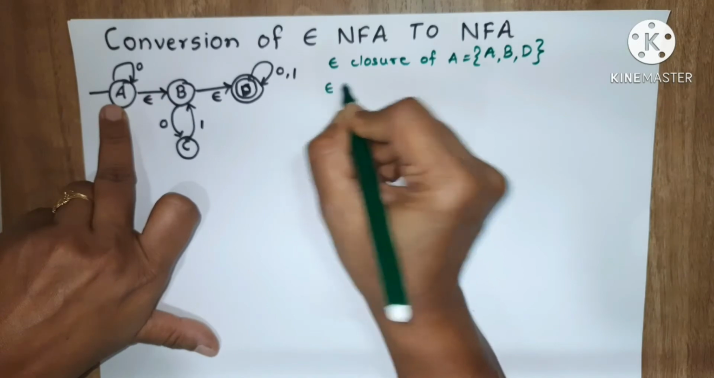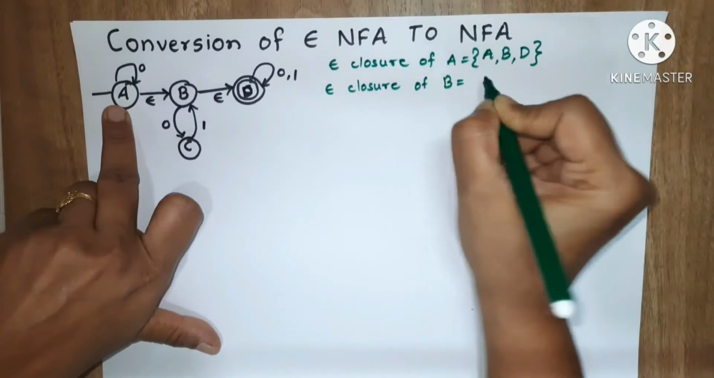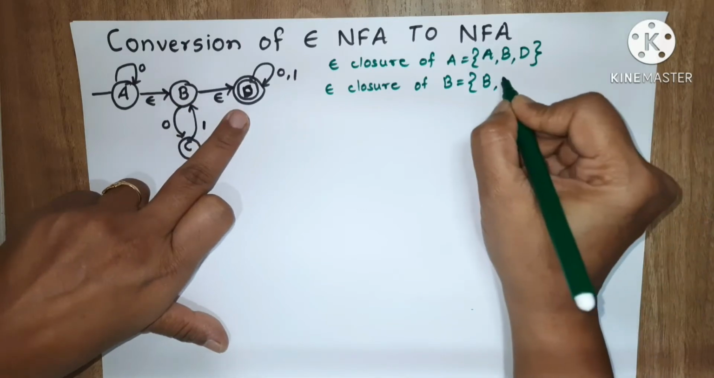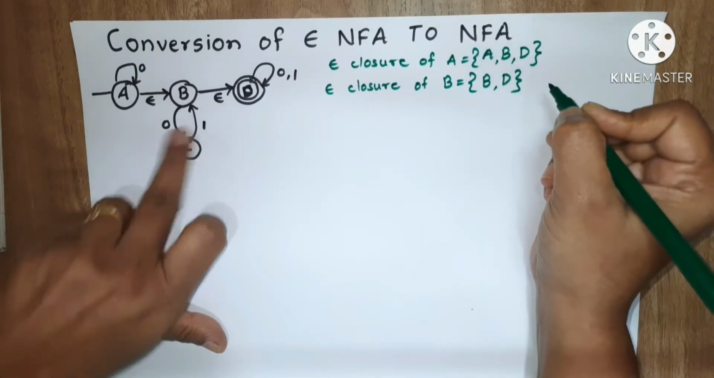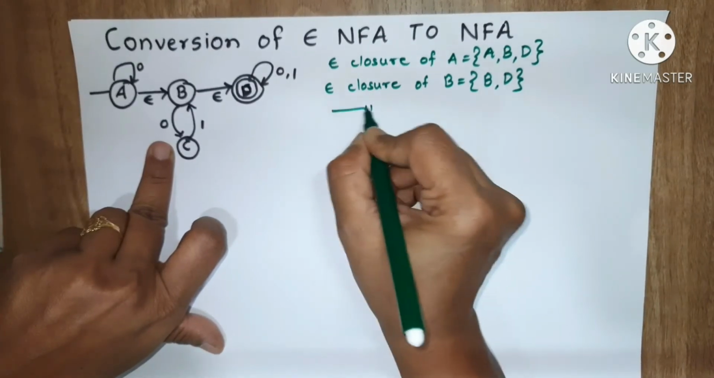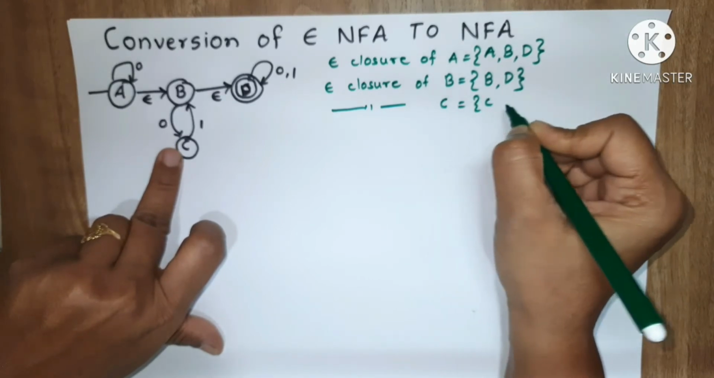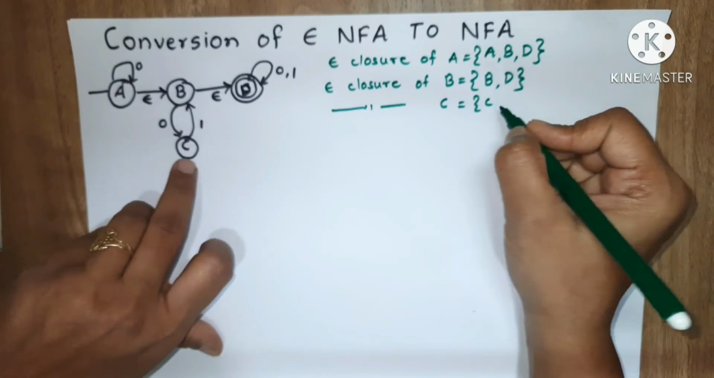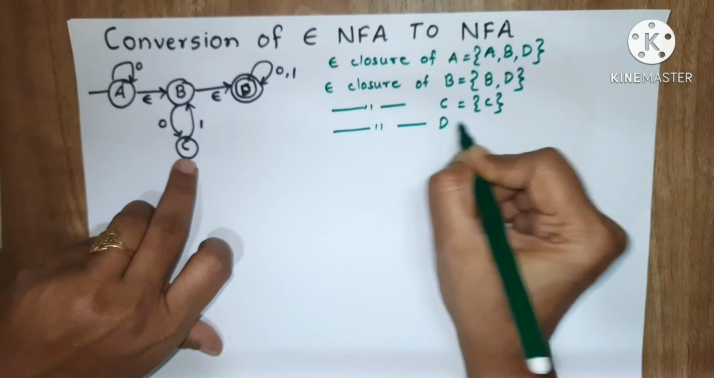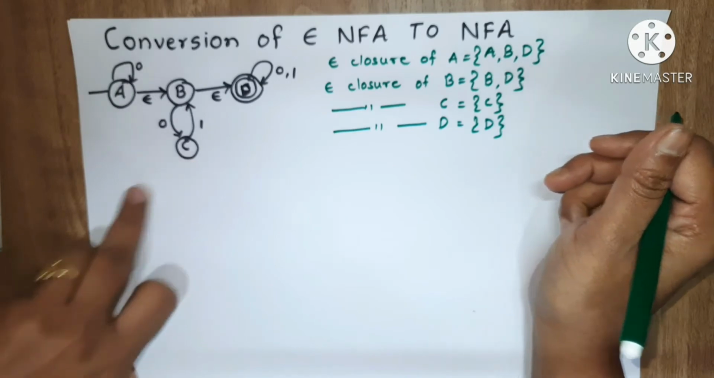Similarly we can find the epsilon closure of state B. B will be there, and from B, by using epsilon, it can reach D, so D will be there. There is no other state. Similarly, epsilon closure of state C: C will be there, and from C, by using epsilon, it cannot go to any state, so only C will be there. Epsilon closure of state D is only D. So these are the epsilon closures of every state.